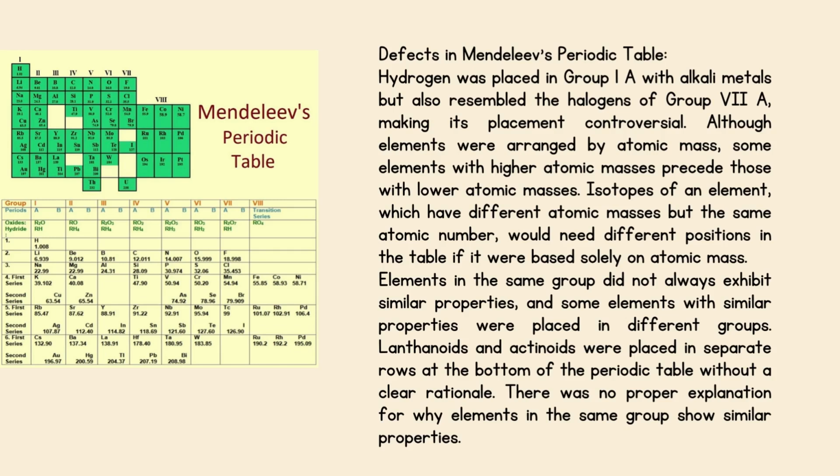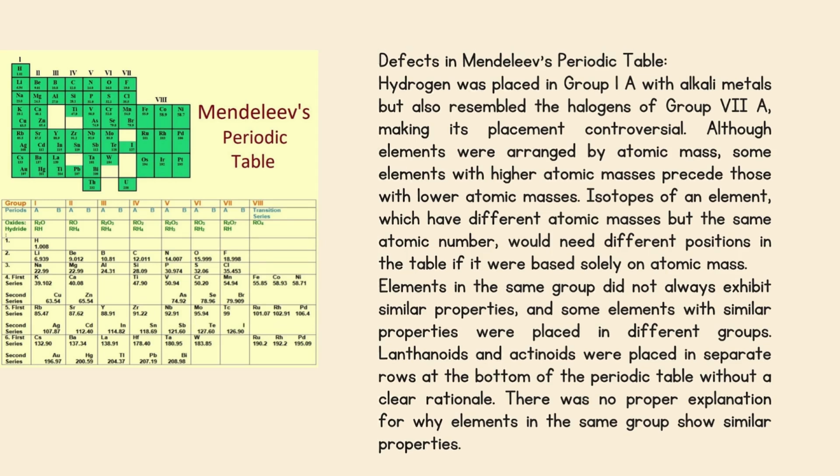Elements in the same group did not always exhibit similar properties, and some elements with similar properties were placed in different groups. Lanthanoids and actinoids were placed in separate rows at the bottom of the periodic table without a clear rationale. There was no proper explanation for why elements in the same group show similar properties.